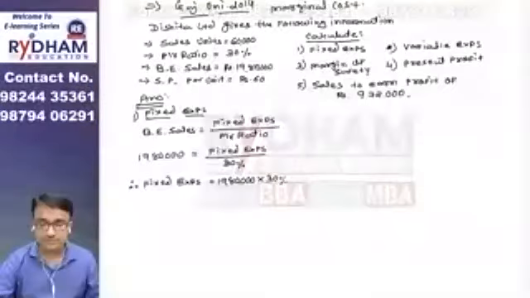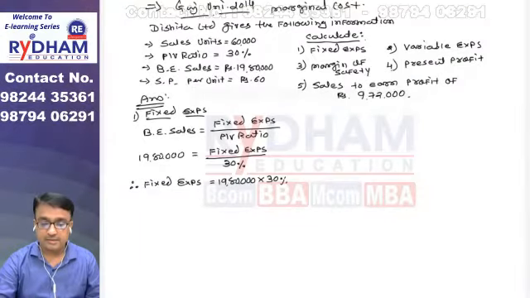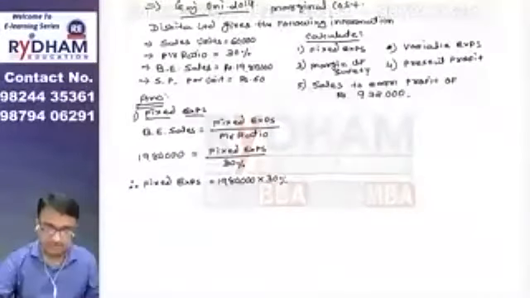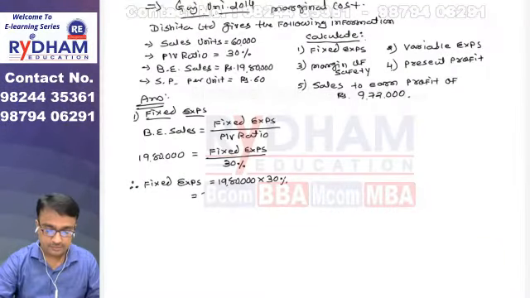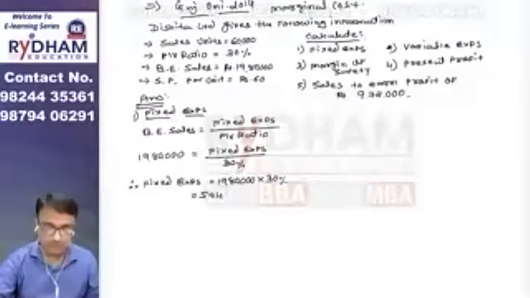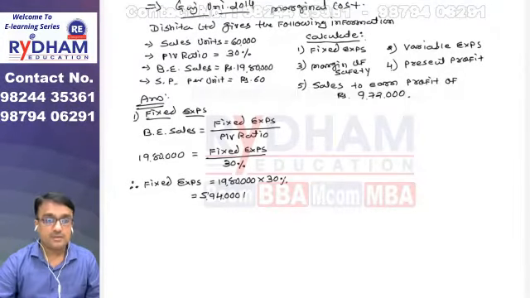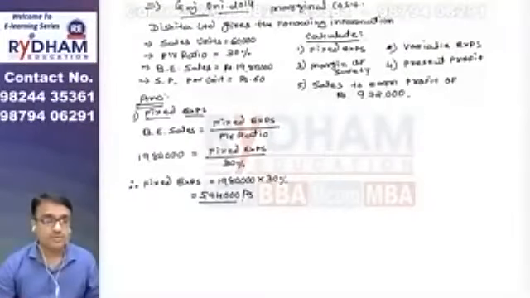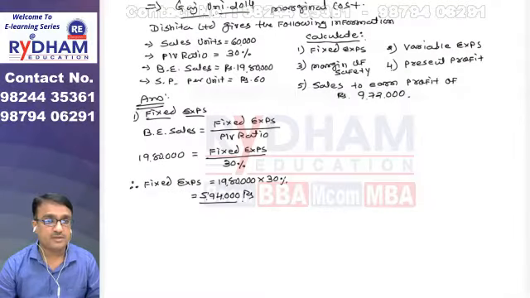19,80,000 multiplied by 30%, and the value is 5,94,000 rupees. So very easily the fixed cost is found. 5,94,000 rupees. Clear? Now friends, we have to find the variable expense.